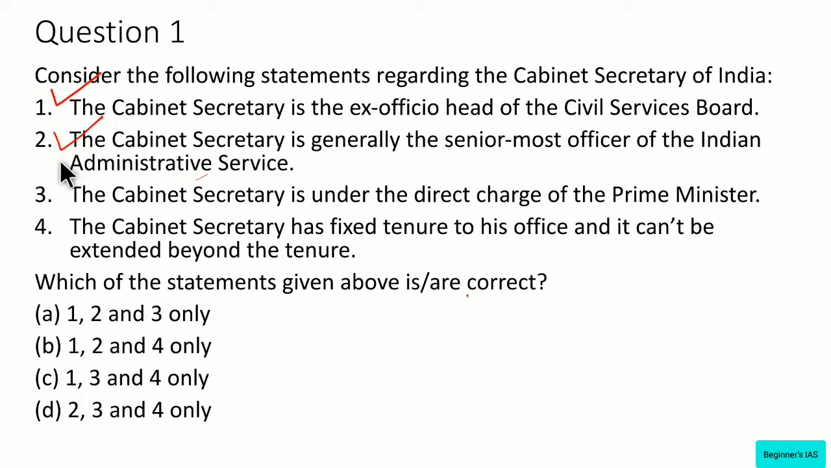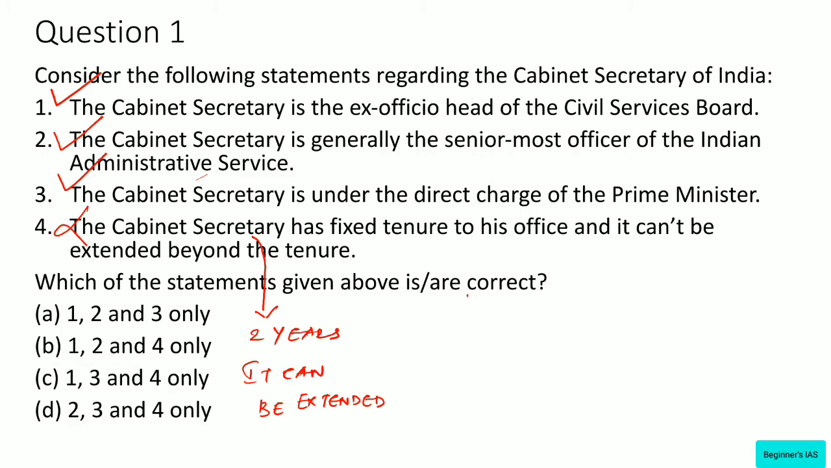What about statement number 3? The Cabinet Secretary functions directly under the Prime Minister. Yes, this statement is also right. What about statement number 4? The Cabinet Secretary is appointed for a fixed tenure of 2 years. So kindly note down that the Cabinet Secretary is appointed for a fixed tenure of 2 years, and one has to note that it can be extended. But here it is given as it cannot be extended. Therefore, this statement is wrong.